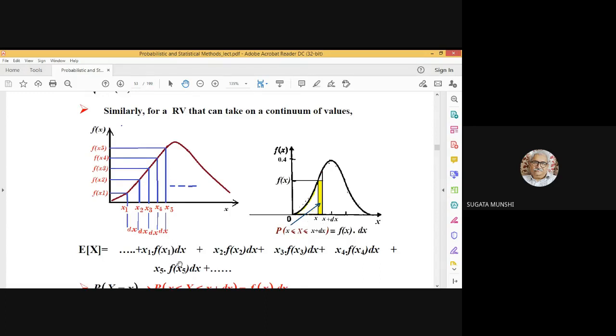Remember that fx1 dx, fx2 dx, these are all probability values, because they represent area under the density function.